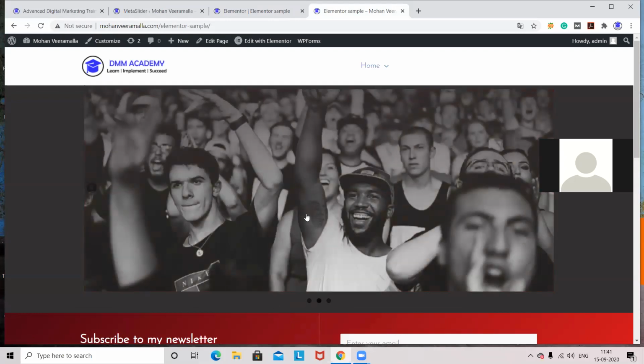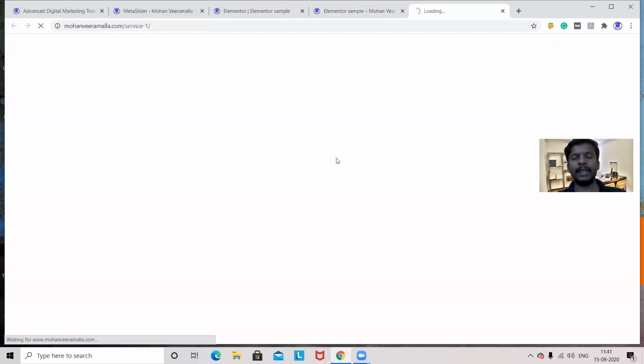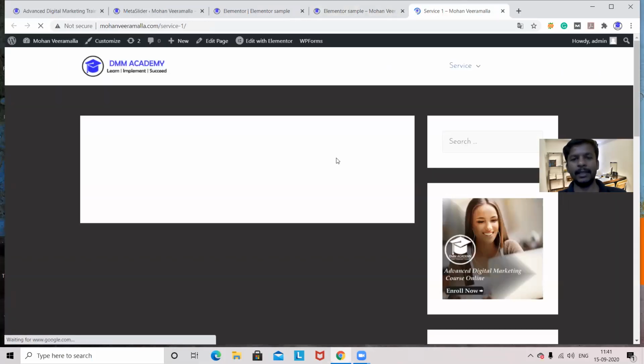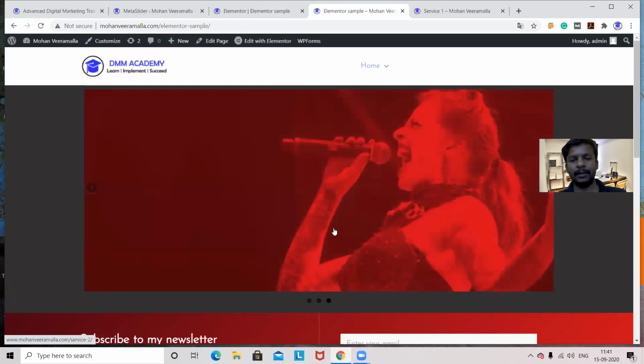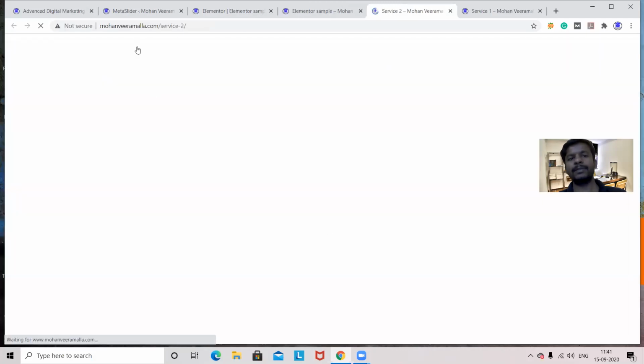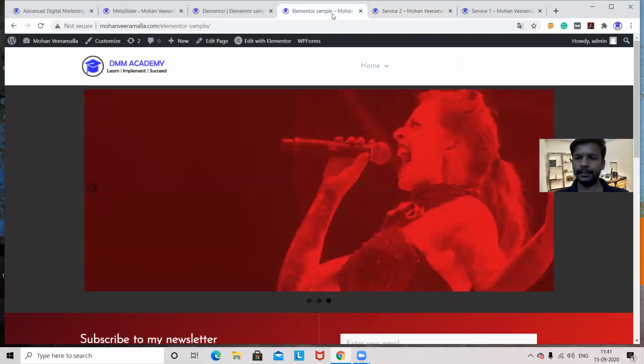See, when I'm hovering on it, it shows a hand symbol. That means I can click this slider. When I click this, I'll go to whichever page I linked, like the service one page. So if I click on this, then I'll go to service 2. That means wherever we linked, there we will go. Got it?